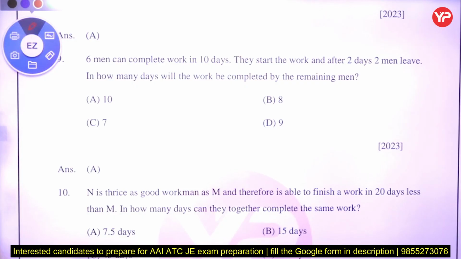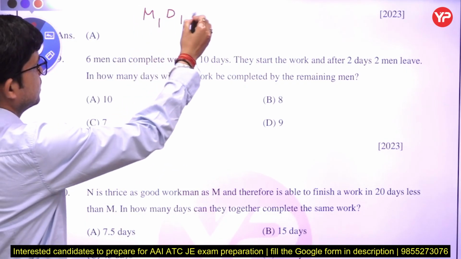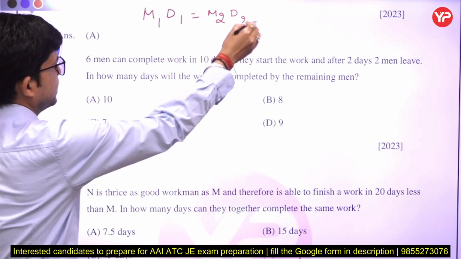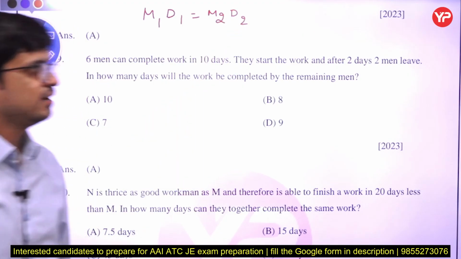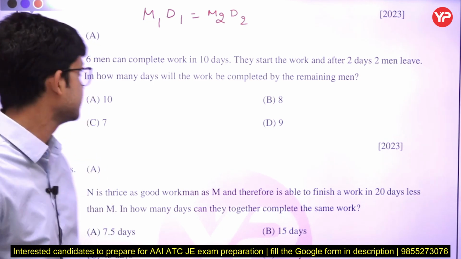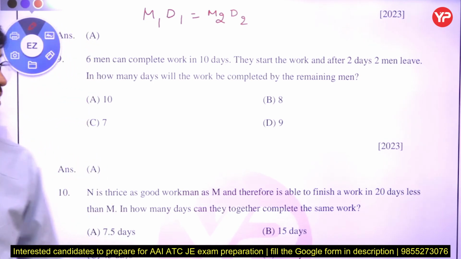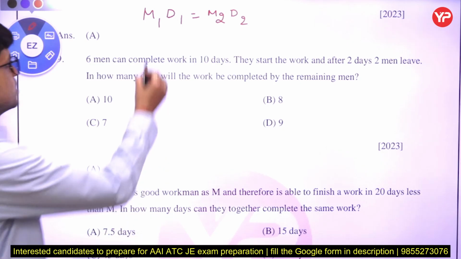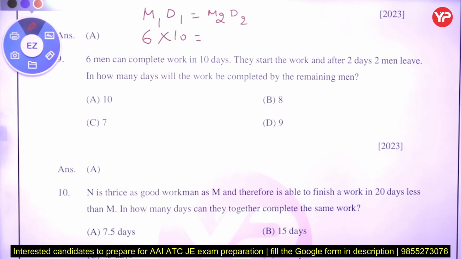Okay. Next question: 6 men complete a work in 10 days. They start the work and after 2 days 2 men leave. In how many days will the work be completed by the remaining men? So 6 men complete a work in 10 days. Is this equation clear?